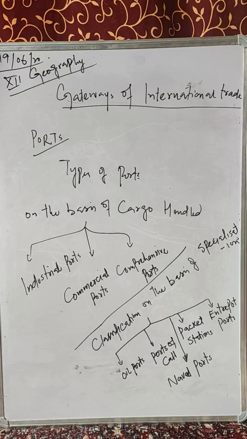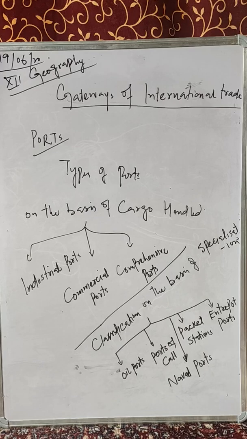These packet stations are concerned with the transportation of passengers and mail across water bodies. These are covering short distances, and these stations occur in pairs. As I told you, they are located in such a way that they face each other. For example, Dover in England and Calais in France across the English Channel.